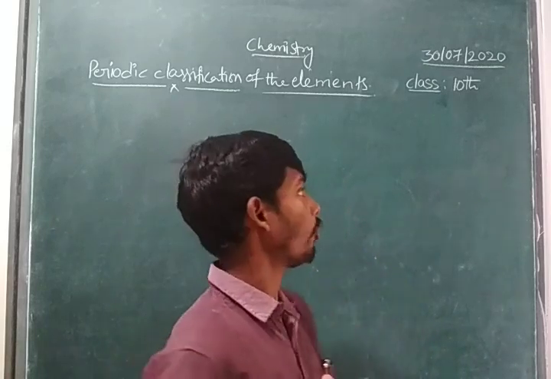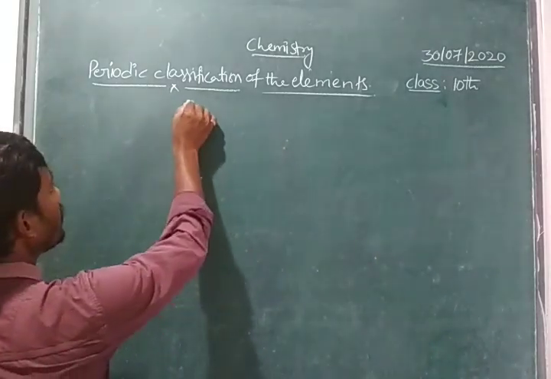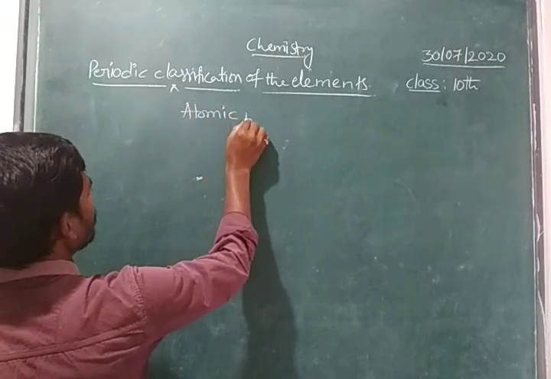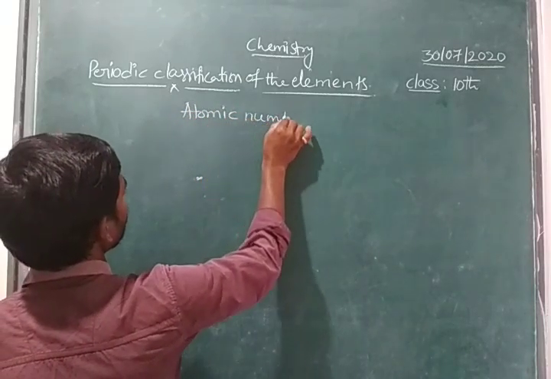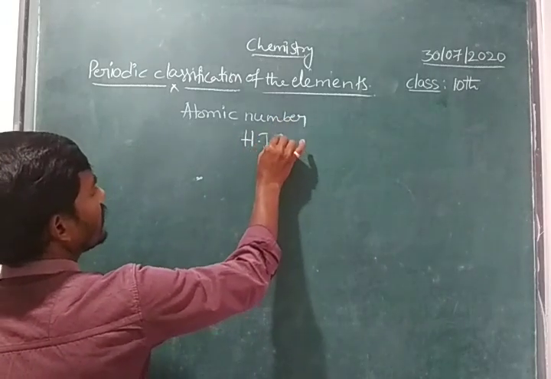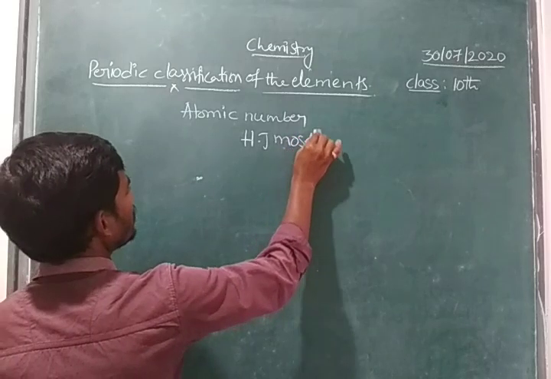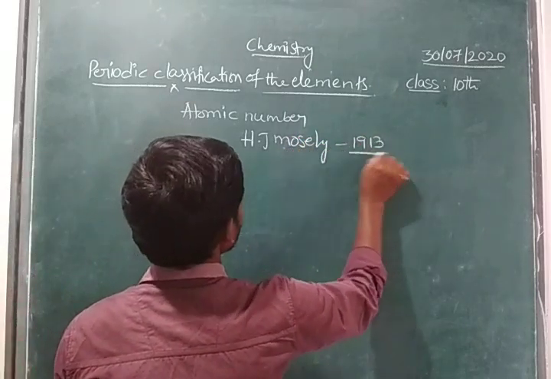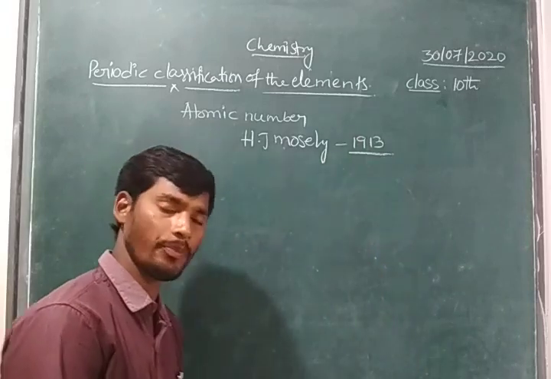Based on the atomic number concept, H.J. Moseley, who is the scientist, children? H.J. Moseley in the year 1913 proposed the periodic table.